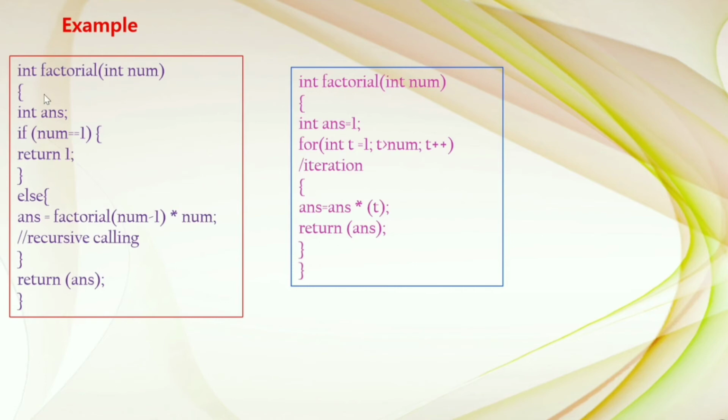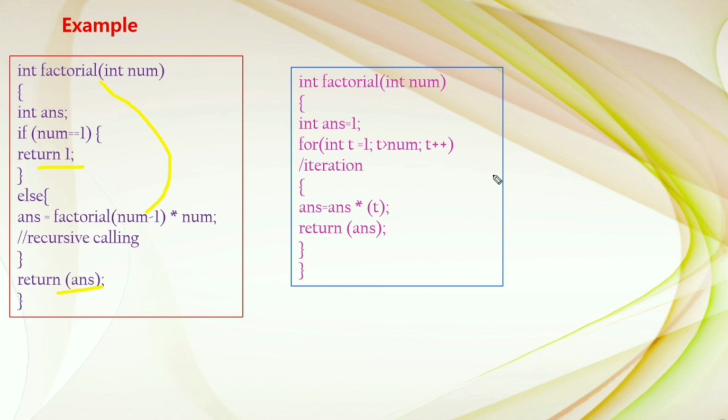Okay, this is the example. This is the factorial function. Here is the one argument. If n is equal to 1, then return 1. Else answer is equal to n into fact of n minus 1. We are calling the function. This is the recursion, and it returns that answer.